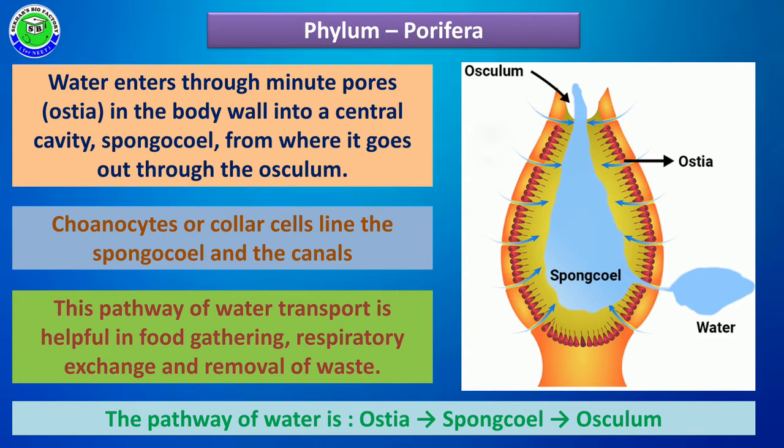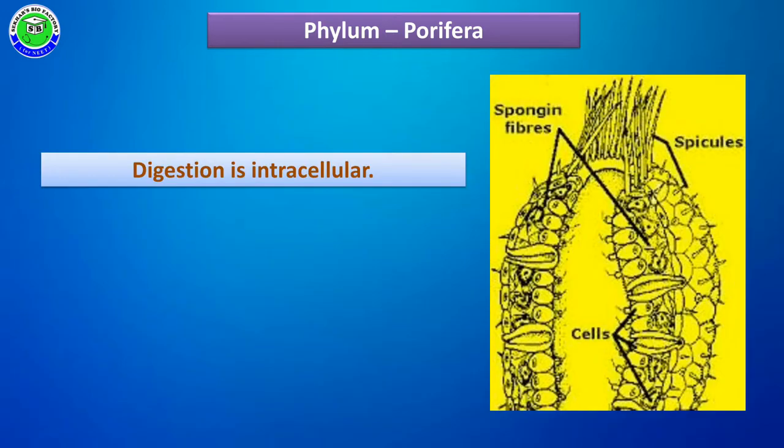So the pathway of water is generally as follows: water which is present in their surroundings first enters into their body through ostia and reaches the spongocoel. And the water which is present in the spongocoel is continuously pumped outwards, towards the apical portion, through the osculum, which forms a continuous water transport system.